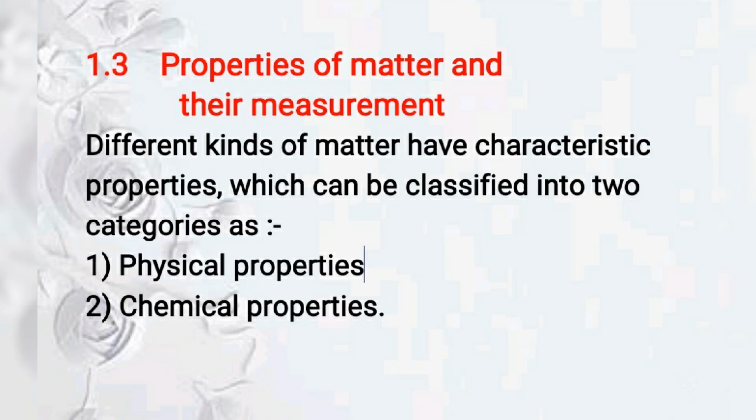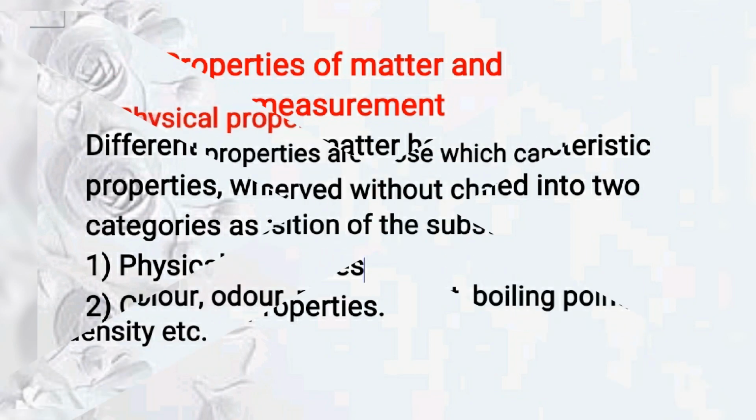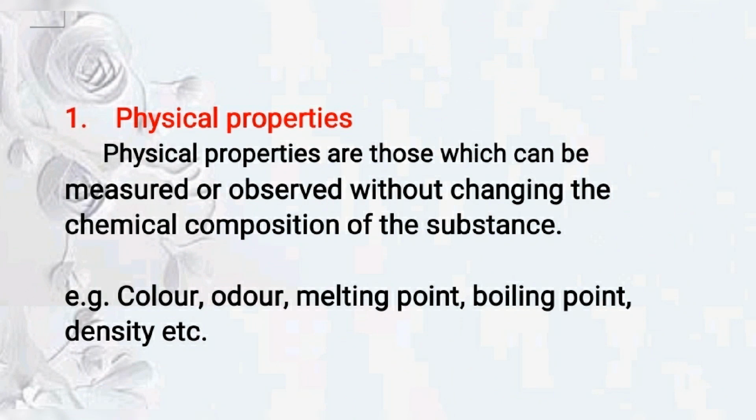Now we will start topic 1.3, properties of matter and their measurement. Different kinds of matter have different characteristics or properties, which can be classified into two categories: number 1, physical properties, and number 2, chemical properties. So we will study physical properties first.